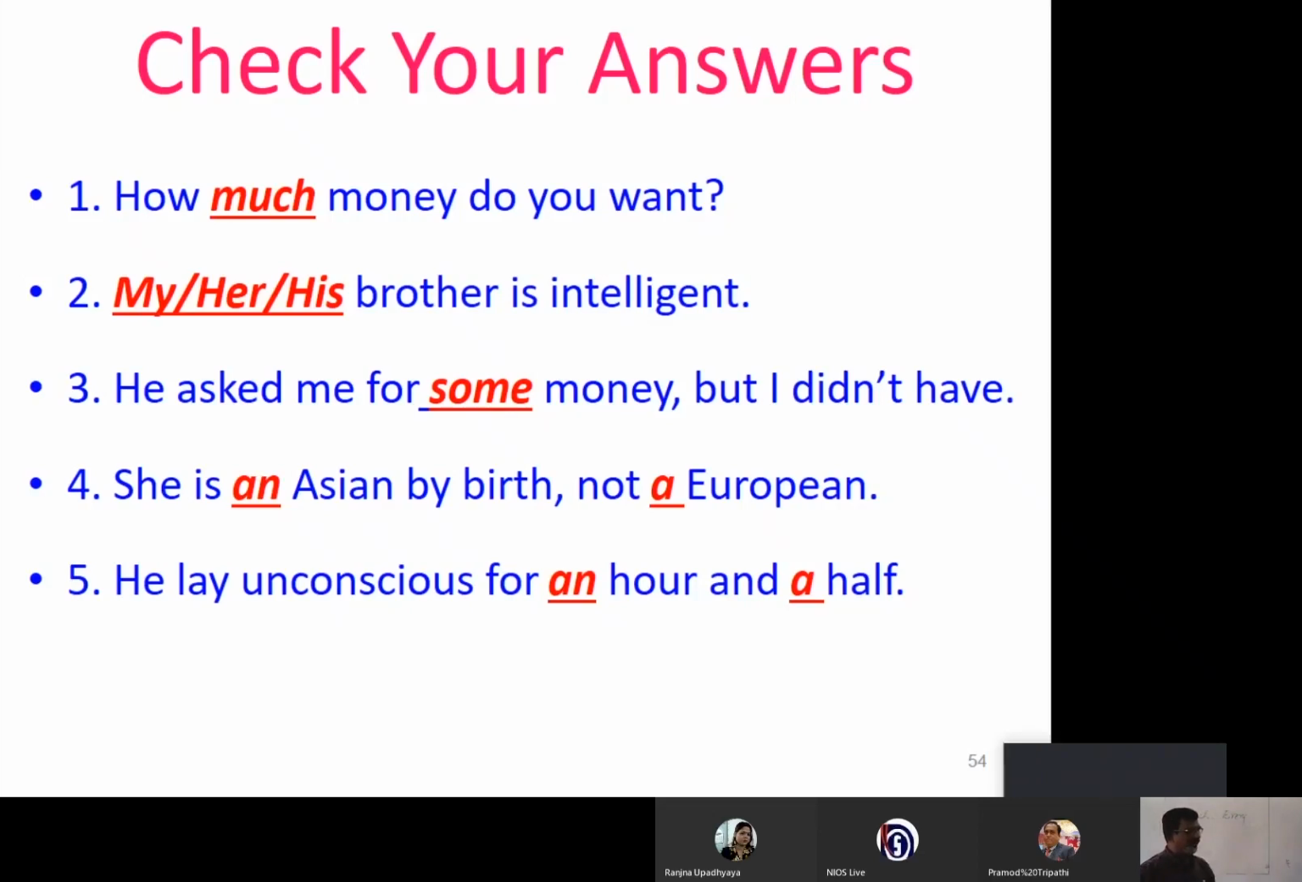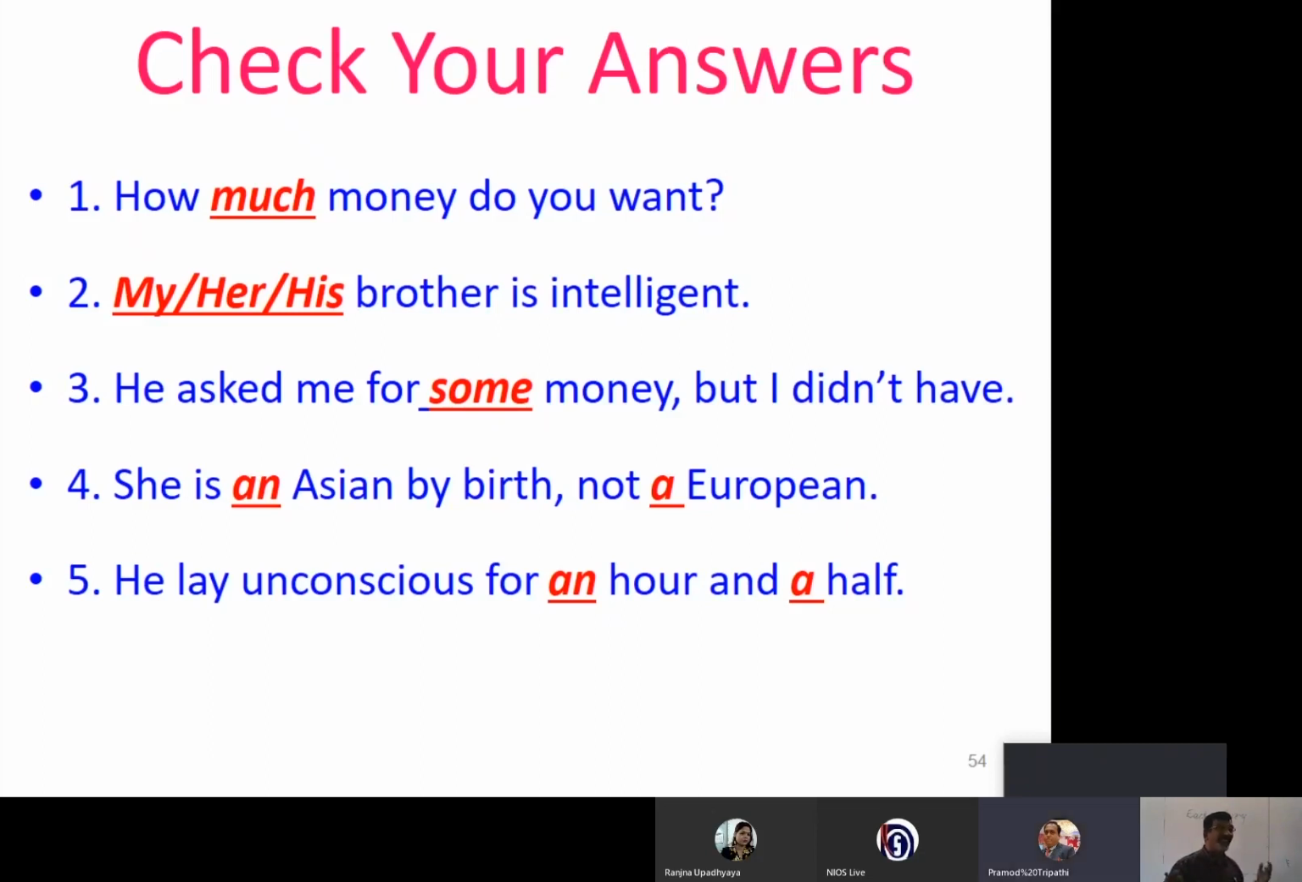Now see another. He asked me for some money, but I didn't have. Can you think of any other alternative? He asked me for a few money? No, few and a few are used for countable nouns. Money is not countable now. It's non-countable. So he asked me for some money, but I didn't have. Okay. Now I'm going to introduce one more dash here: but I didn't have dash. What could be the appropriate determiner?